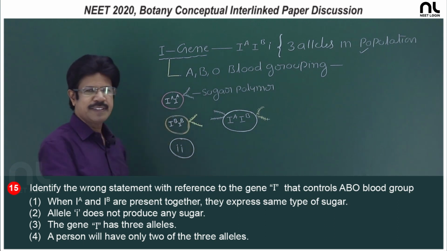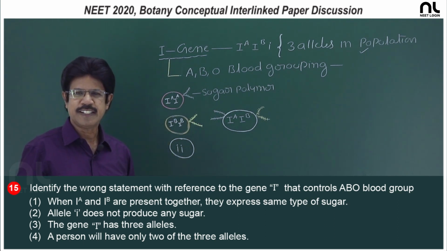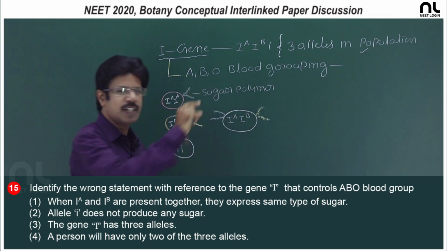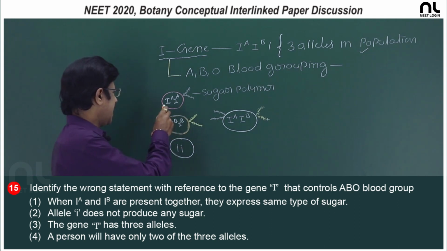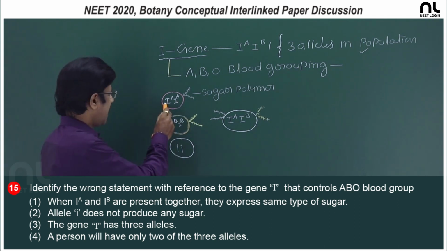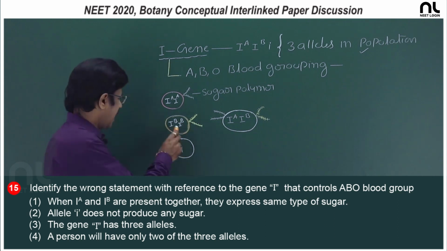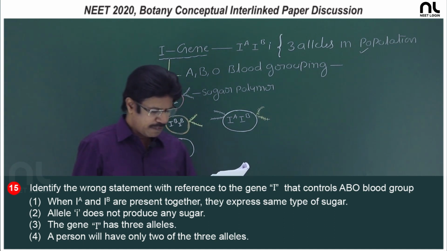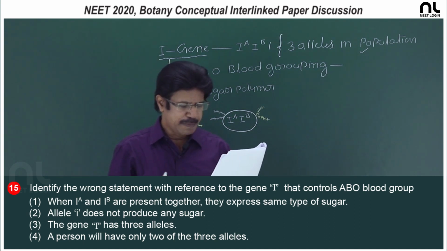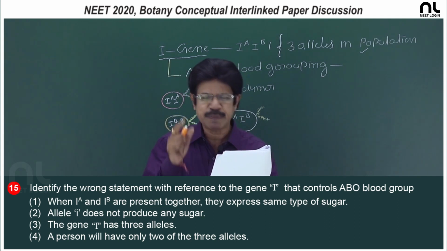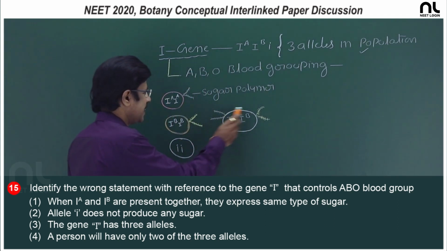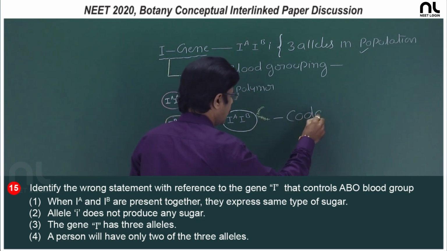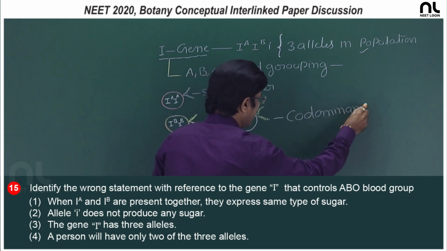Whenever IA and IB are present, both express, that is the blood group is going to be AB. Each has its own sugar. When IA and i are present, only A is going to express. When IB and i are present, only B is going to express. So, in the first option, when IA and IB are present together, they express the same type of sugar, that is wrong. They express different types of sugar, a phenomenon of co-dominance.